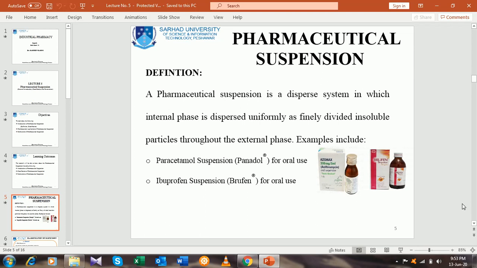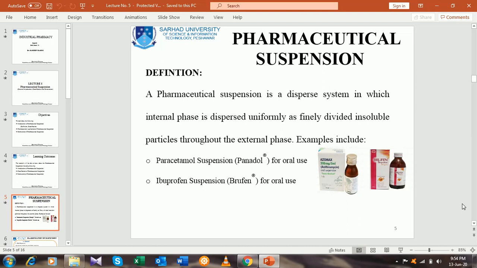We defined pharmaceutical emulsion in the previous lectures. That is also a dispersed system, but the difference between the two is that in the pharmaceutical suspension the internal phase, or the drug, is dispersed uniformly as finely divided insoluble particles. It is necessary that the particles are insoluble.